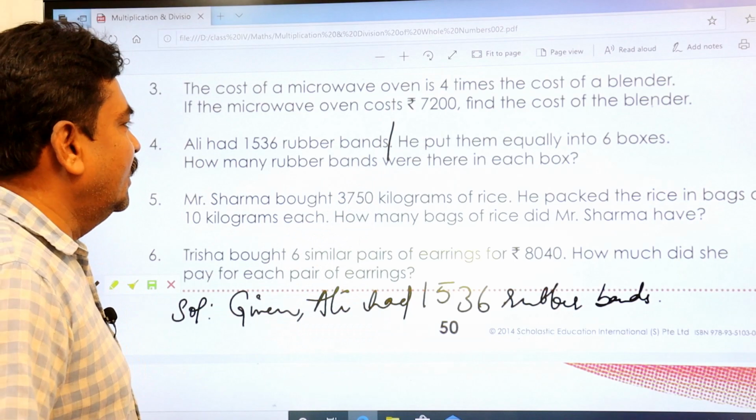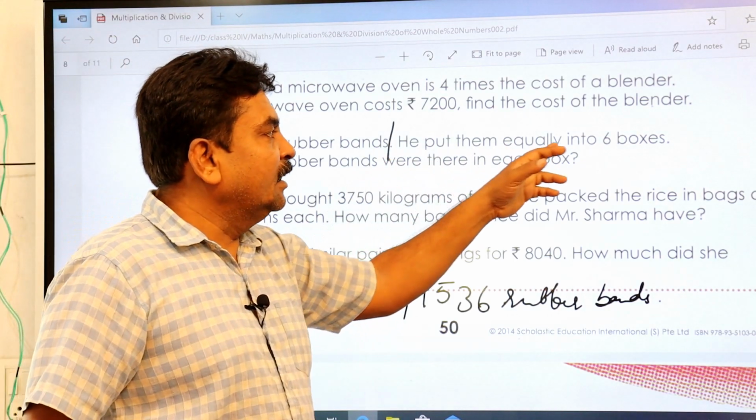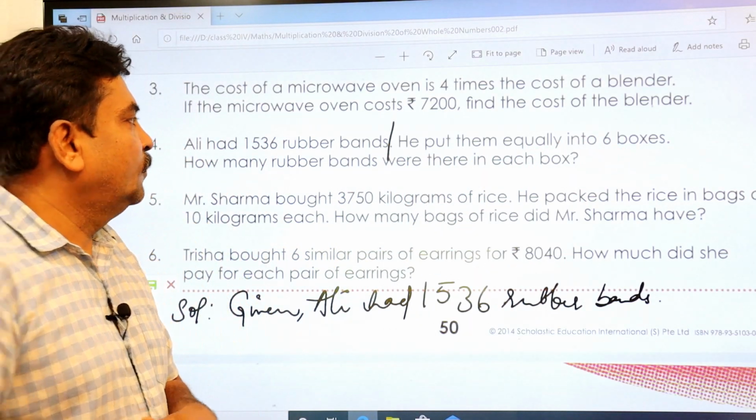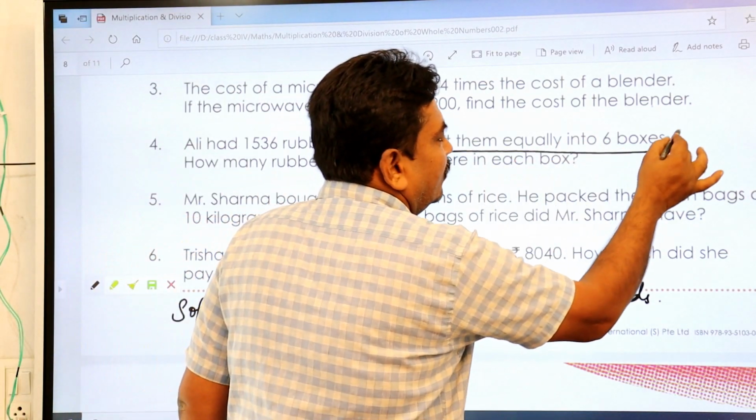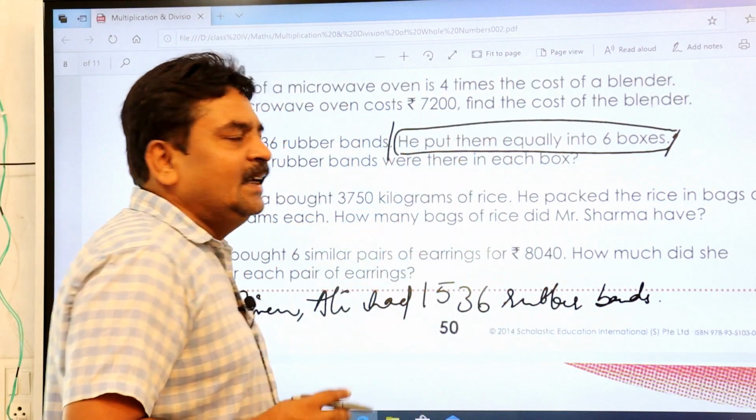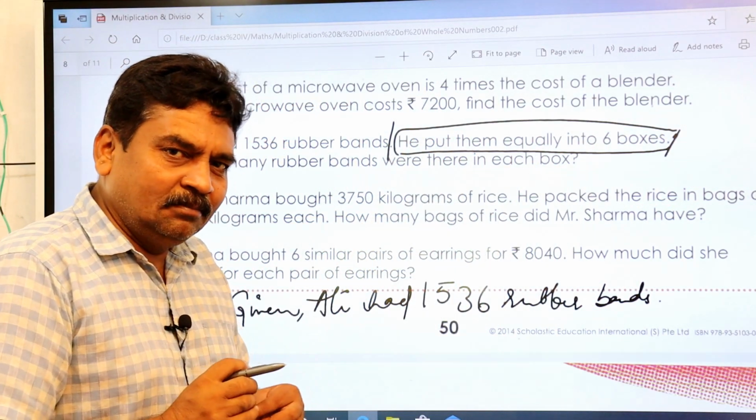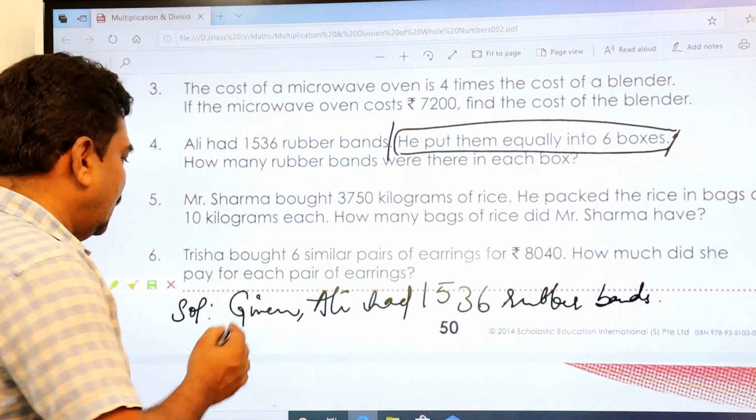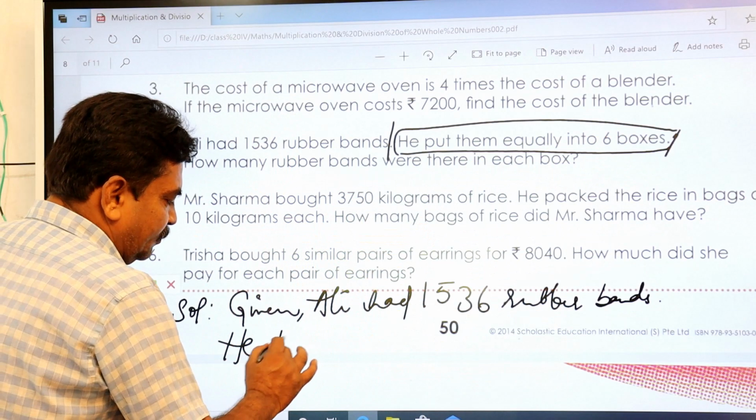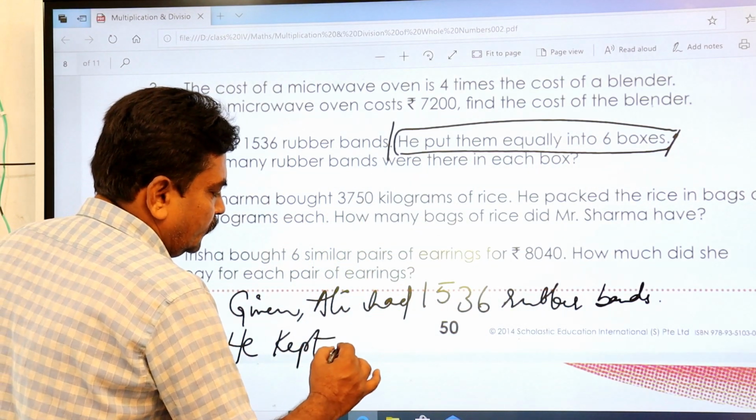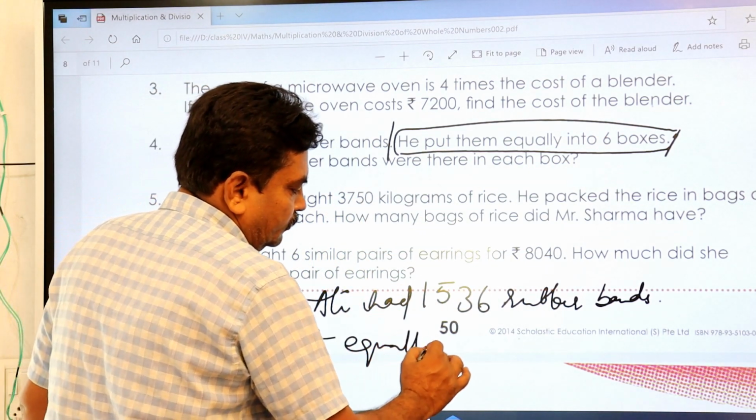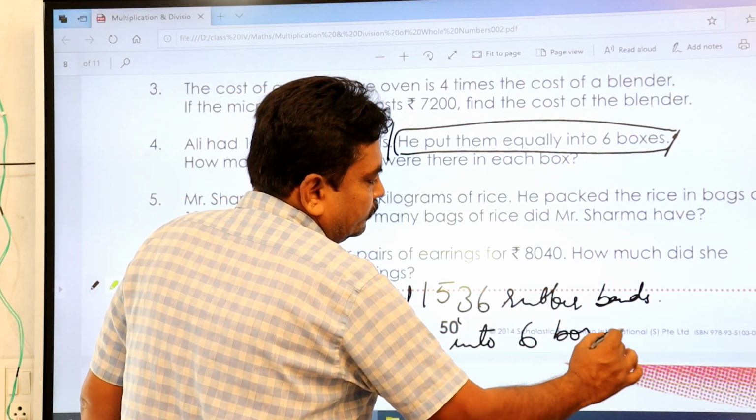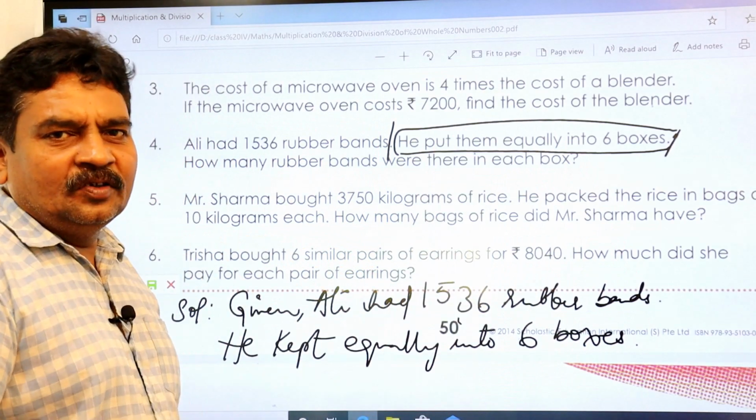Over. Now the second line. He put them equally in 6 boxes. Now you change it a little bit. This is your second line. He kept them equally in 6 boxes. So you write down the second line. He kept equally into 6 boxes. This is what your second line finished.